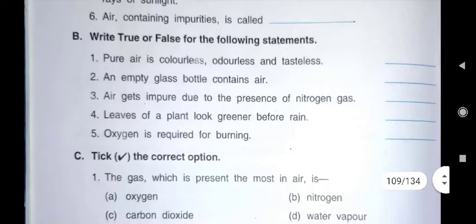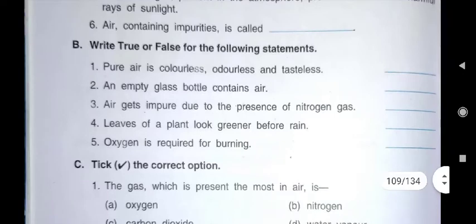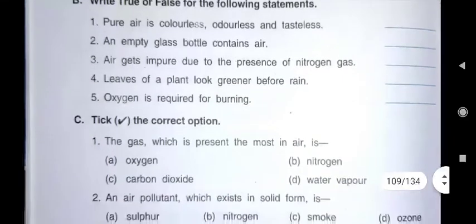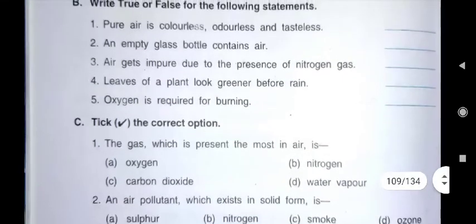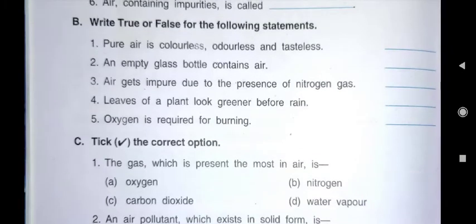It is true or false? Yes, the empty glass bottle contains air. It will be true. Third one is air gets impure due to the presence of nitrogen gas. No, it is wrong. Here you will write false.